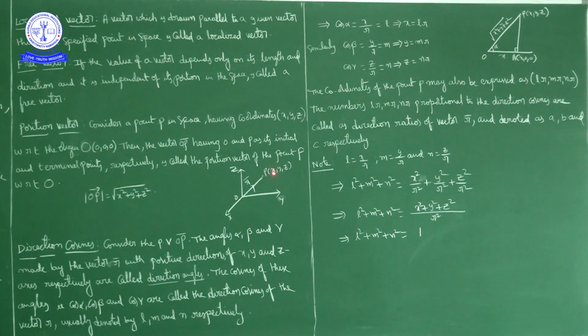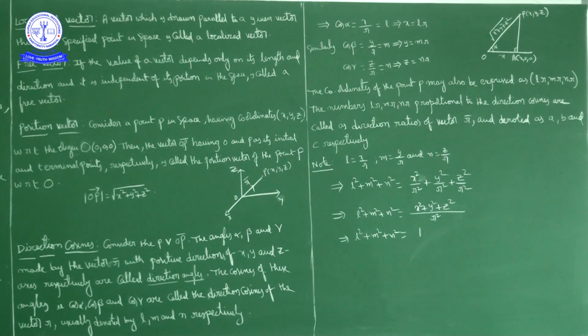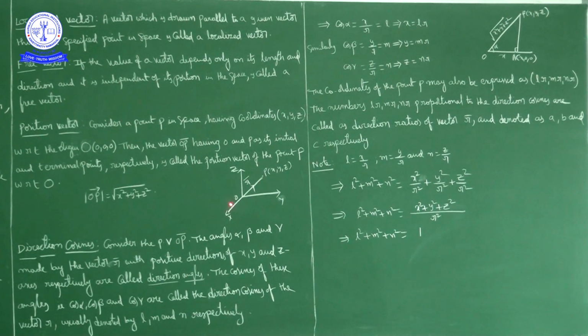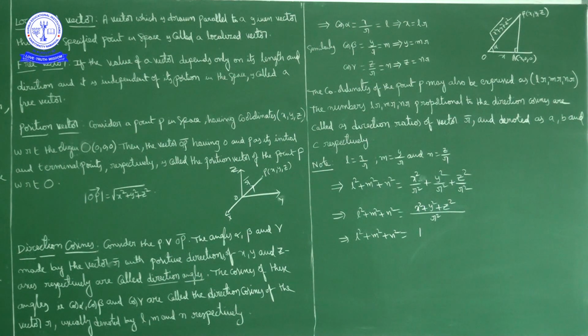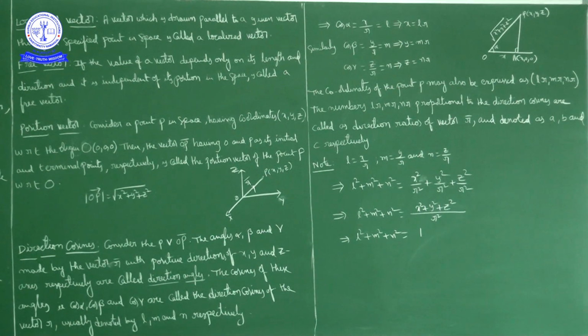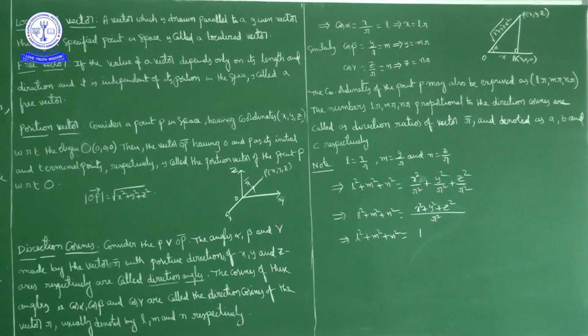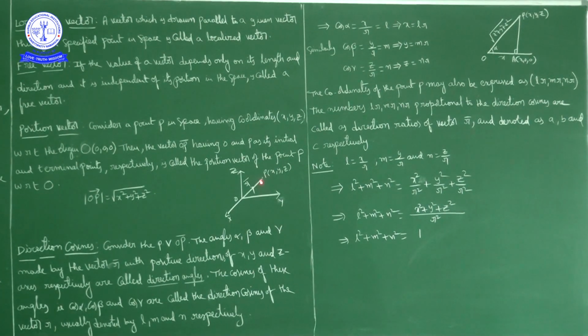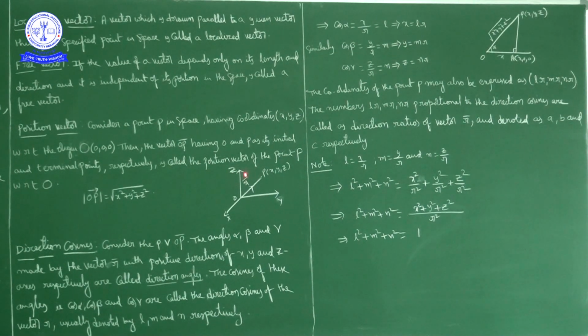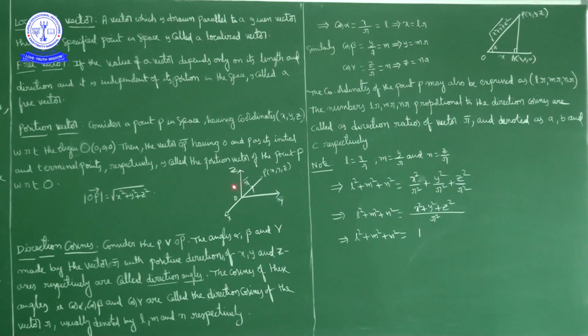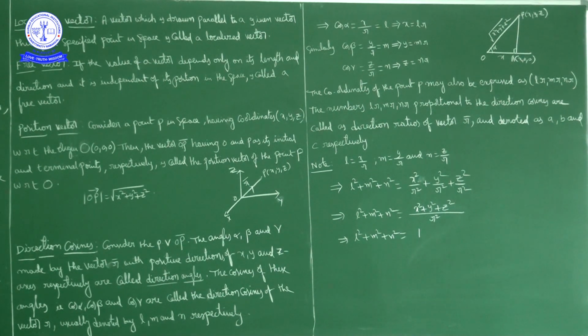Now if we drop a perpendicular from point P onto the x axis, the coordinates of the point on the x axis will be (x, 0, 0). Also, if you drop a perpendicular from point P on the y axis, the coordinates of the point on the y axis will be (0, y, 0). Next, if you drop a perpendicular from point P onto the z axis, the coordinates of the point on the z axis will be (0, 0, z).